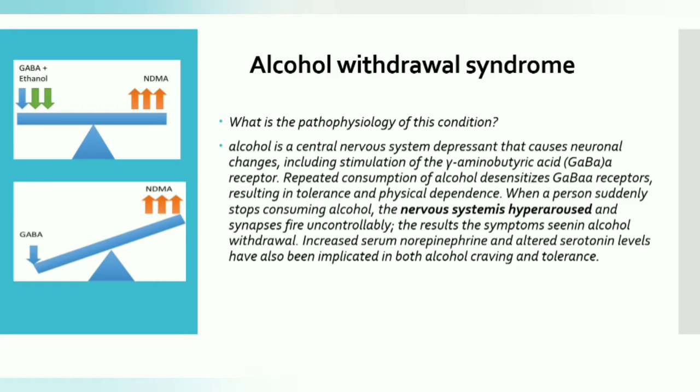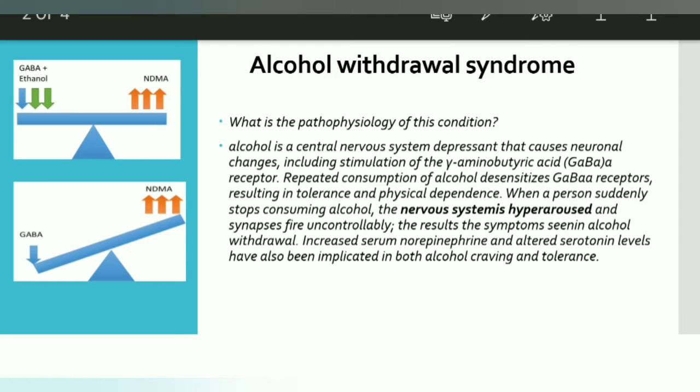Repeated consumption of alcohol desensitizes the GABA receptor. So this is important, resulting in tolerance and physical dependence. This is one of the main reasons why it's happening.